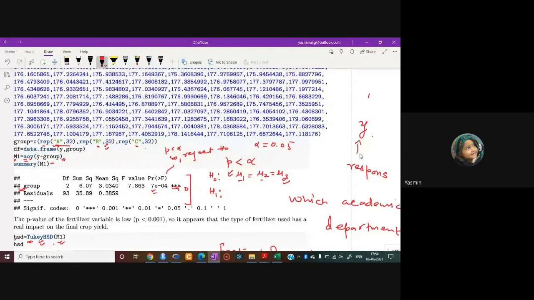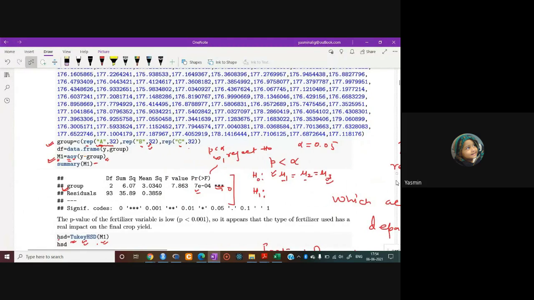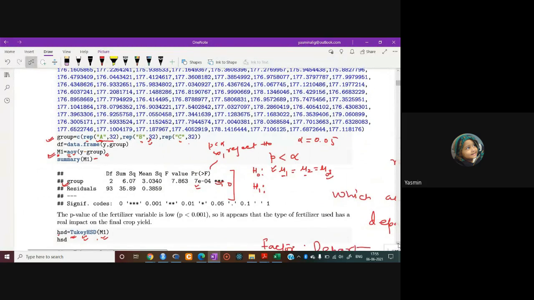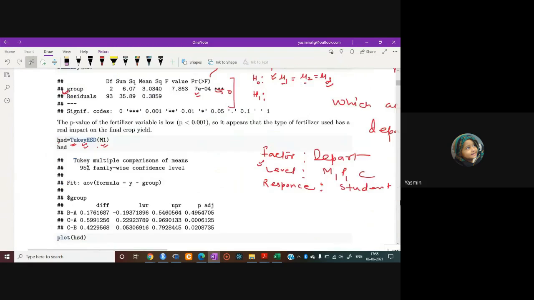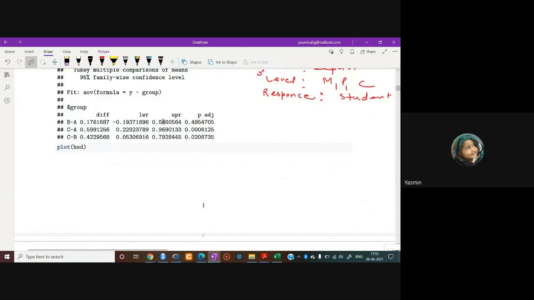HSD is the object name for the pairwise comparison of the three groups, the three types of fertilizer. For the command we have used for the group comparison, the object name we have assigned is HSD. So to get the numerical summary, just type the object name, HSD. I have typed HSD. So here is the statistical summary of the post ANOVA test. That's why we say post ANOVA test, because this is performed after performing analysis of variance.